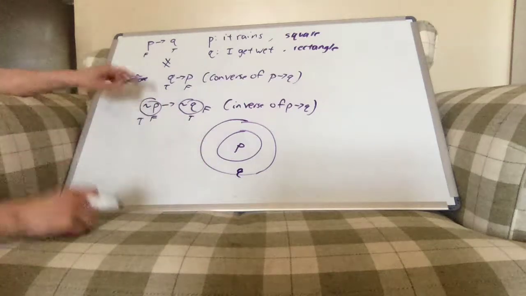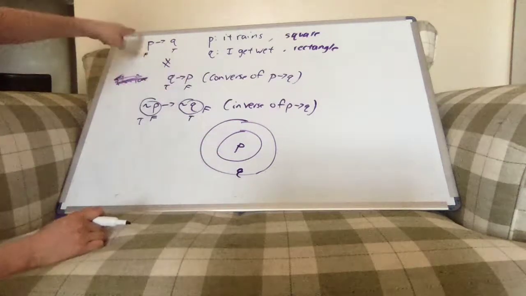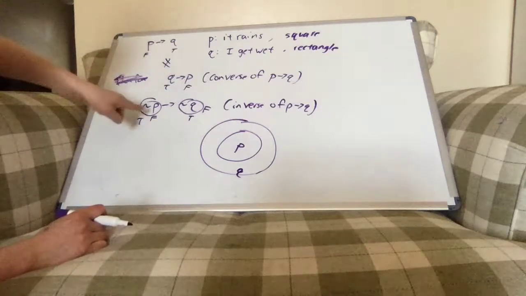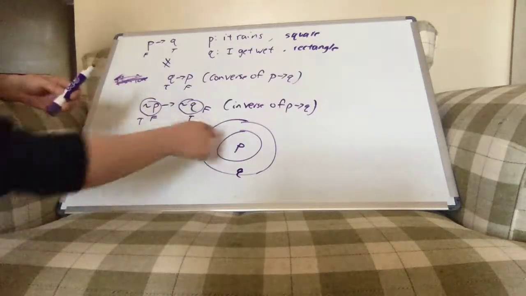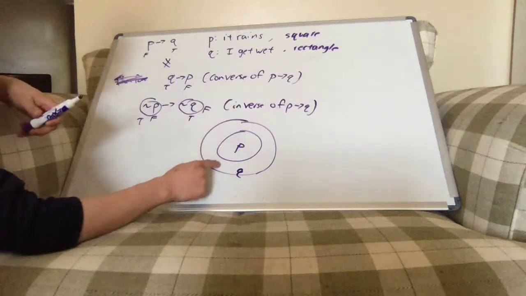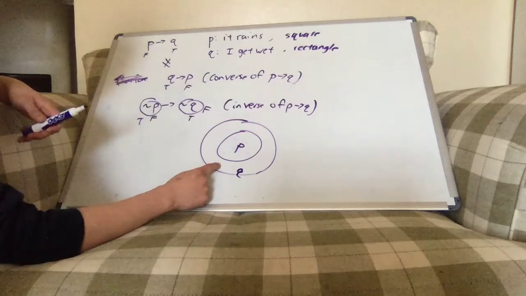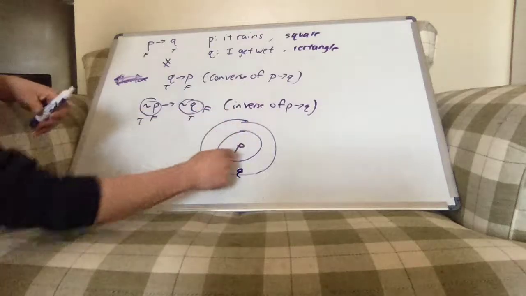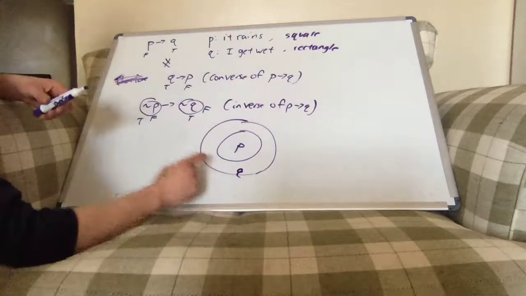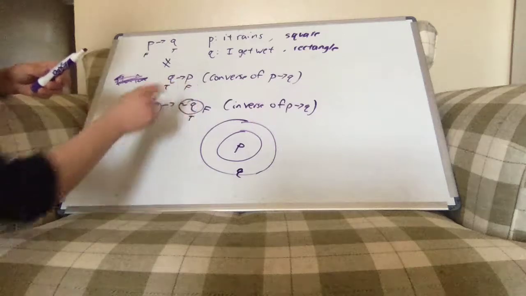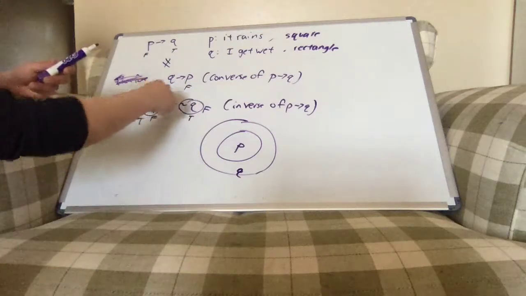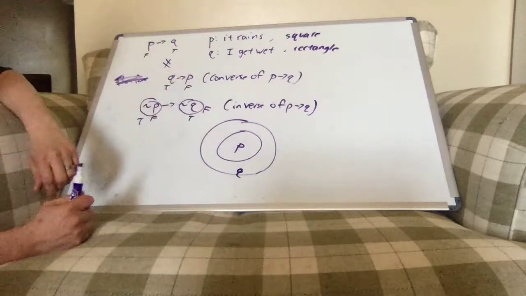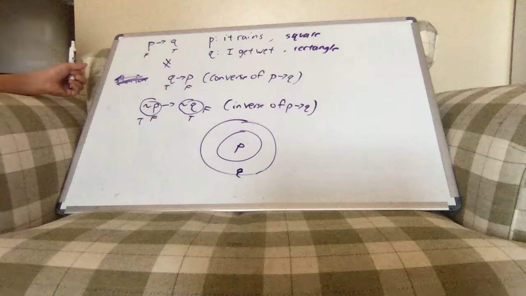And then so looking at this, we can see that P implies Q definitely doesn't mean Q implies P. And it also doesn't mean not P implies not Q. If you're not inside the P, you could still be inside of Q. So just because you're not in P doesn't mean that you're not inside of Q. And so just because you know not P doesn't mean you're allowed to conclude not Q. So this and that don't follow from P implies Q. They're completely separate things.